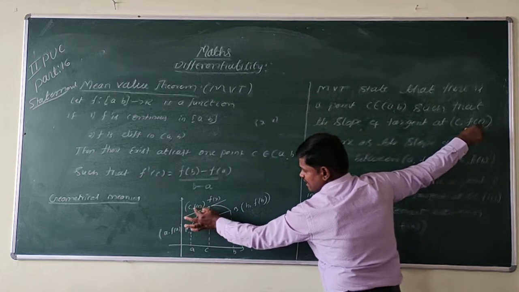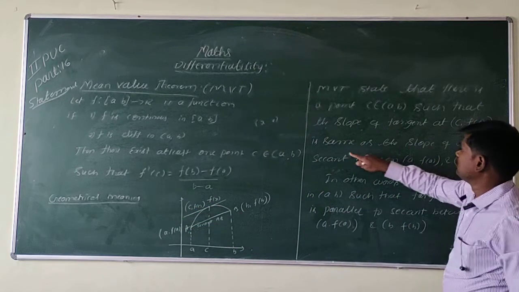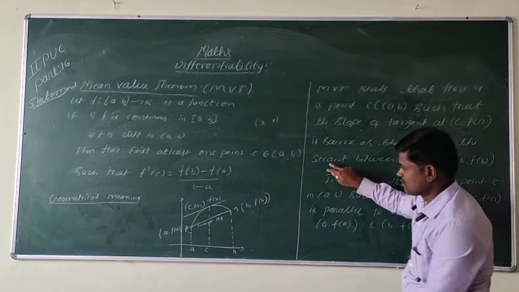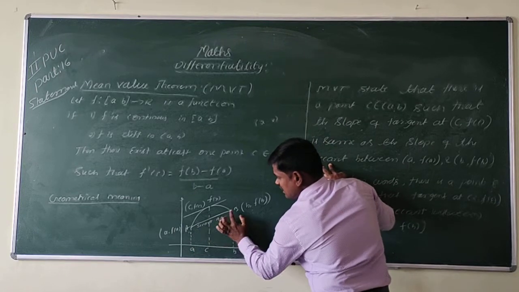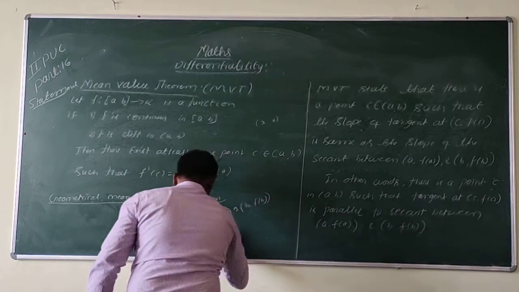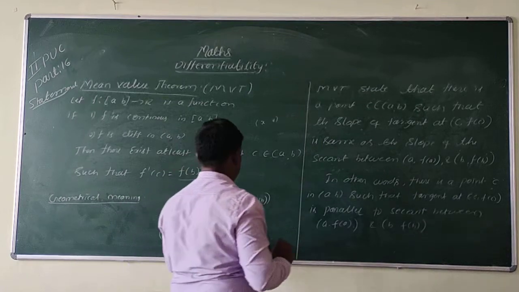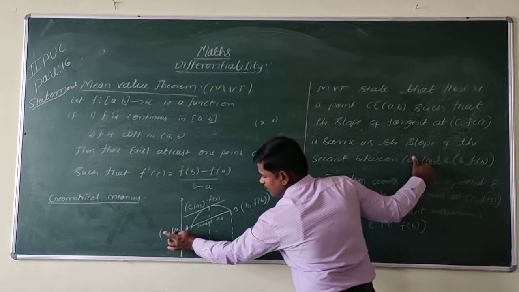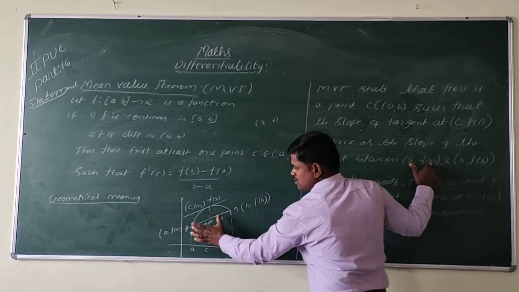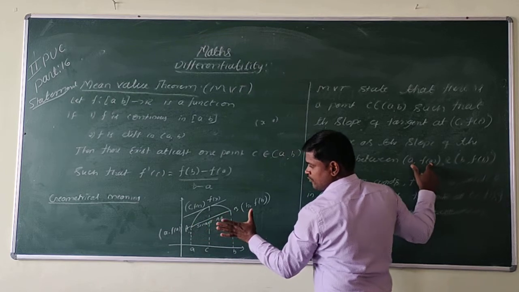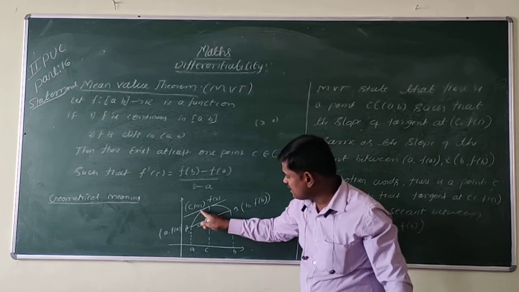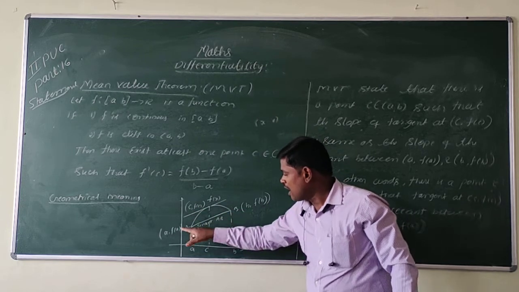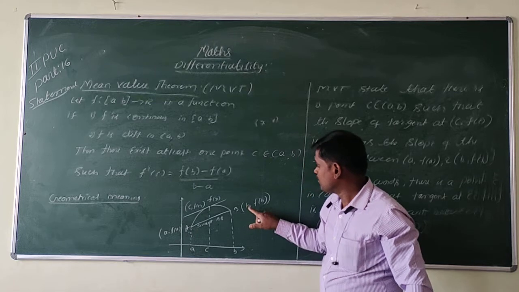The slope of the tangent at (c, f(c)) is the same as the slope of the secant AB between the point A, (a, f(a)), and the point B, (b, f(b)). So this is the line between A and B, secant AB. The slope of the tangent at (c, f(c)) is the same as the slope of the secant between (a, f(a)) and (b, f(b)).